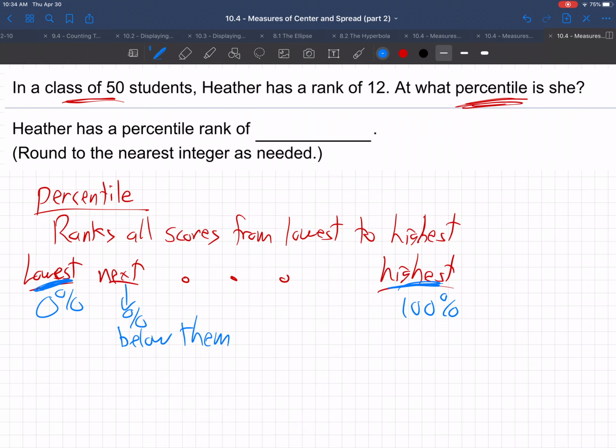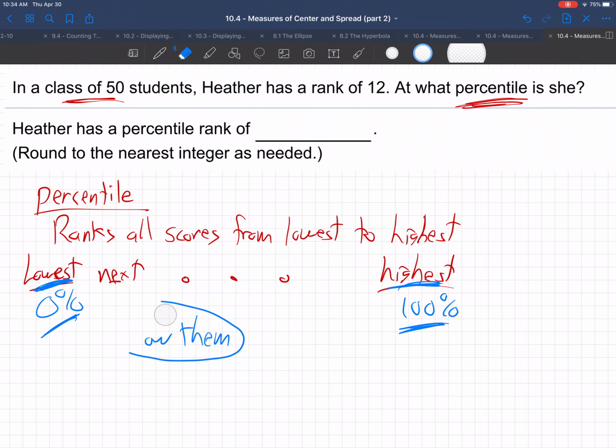Any set of data, class of students, standardized test scores, school district scores, whatever, you put them in order from lowest to highest, calling the bottom 0 percentile, calling the top 100 percentile, and then everywhere along the way, it's your percent below.